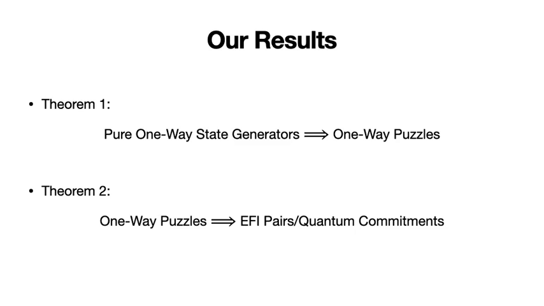Now, our results can be separated broadly into two theorems. First, we show that pure one-way state generators imply some simple objects with classical outputs, which are referred to in the literature as one-way puzzles. And we believe that these one-way puzzles are interesting in their own right. Next, we show how to use a mixture of classical and quantum techniques to build EFI pairs from one-way puzzles.